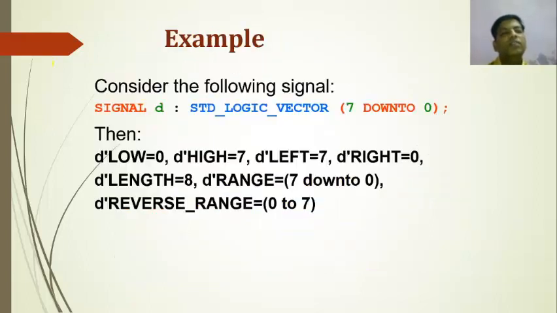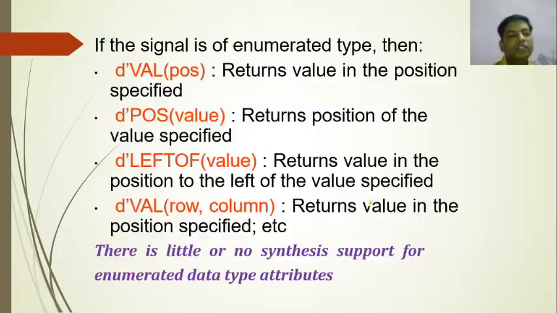Now we have to consider one example. Consider the following signal. Signal D, standard underscore logic underscore vector 7 down to 0 semicolon. Then D low is equal to 0, D high is equal to 7, D left is equal to 7, D right is equal to 0, D length is equal to 8, D range is equal to 7 down to 0, and D reverse underscore range is equal to 0 to 7. So this should be the example for declaring the signals.